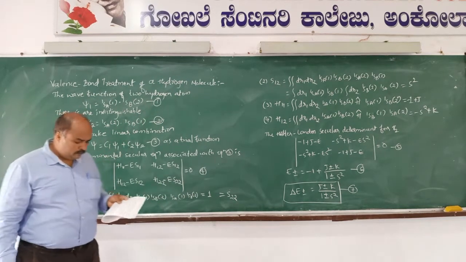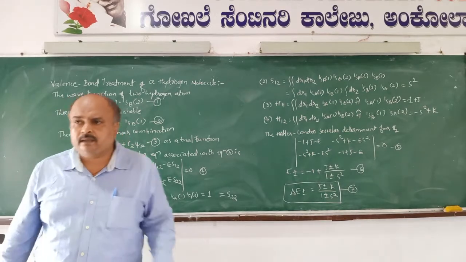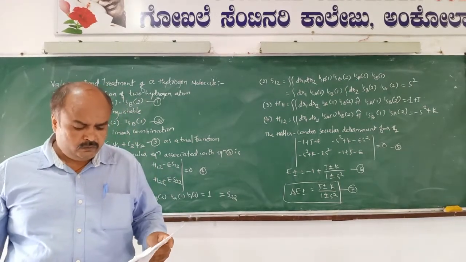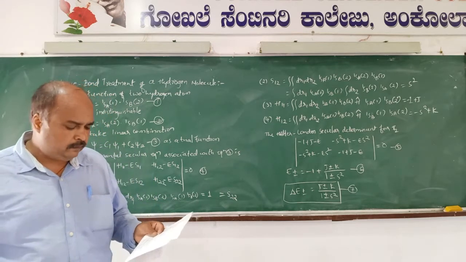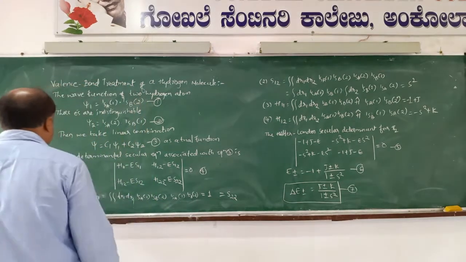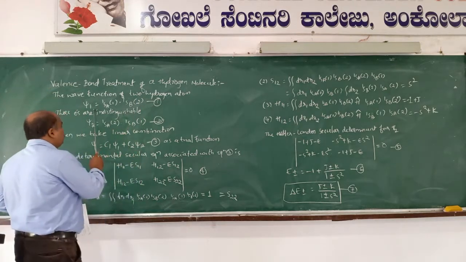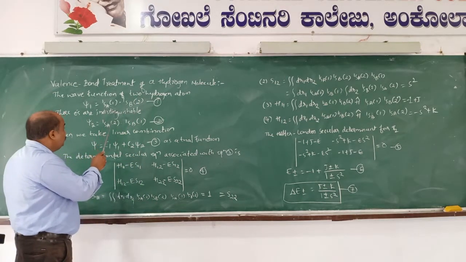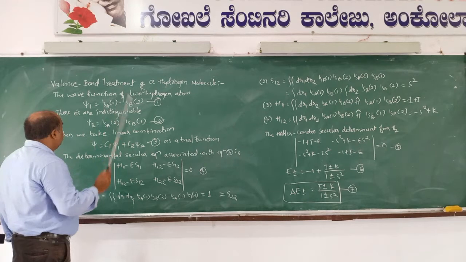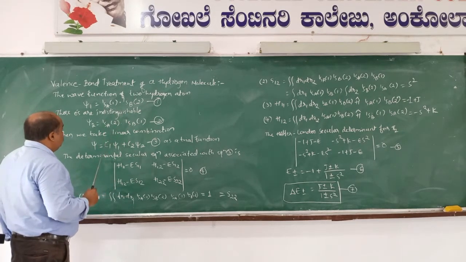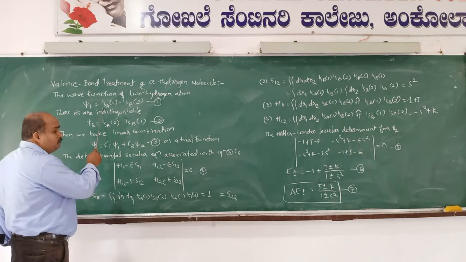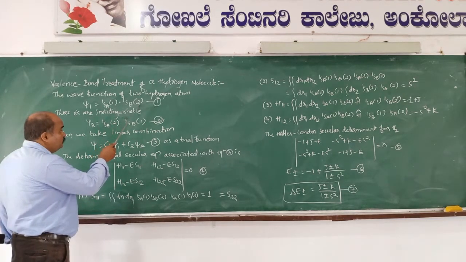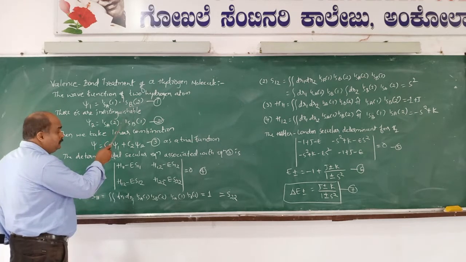Suppose the hydrogen atoms are in their ground state and sufficiently far apart. In such circumstances the wave function is written as psi1 equals 1sa(1) into 1sb(2), in which two electrons are there. Electron 1 is associated with 1sa and electron 2 is associated with 1sb.